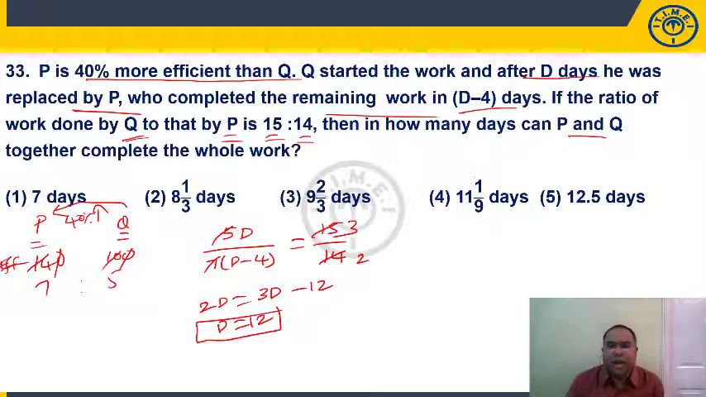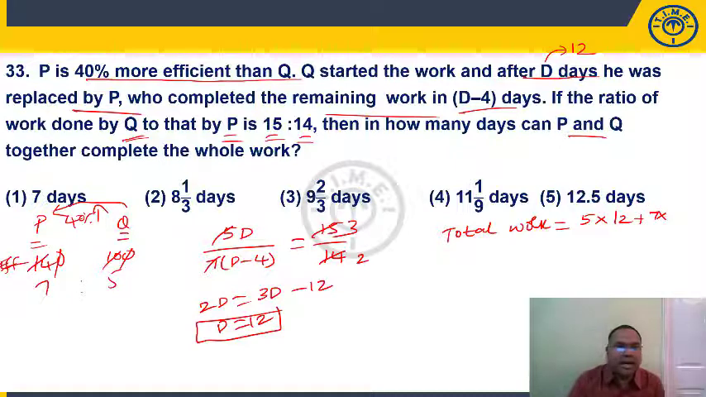That means Q has worked for D days. So what is my total work? Total work is equal to Q's efficiency, 5 units per day, working for D days. D is nothing but 12 days. 5 into 12, plus P's efficiency is 7 units. After Q is replaced by P, P completes the work in D minus 4 days, 12 minus 4, so P is working for 8 days. So this is 60 plus 56, 116 units. This is the total work.